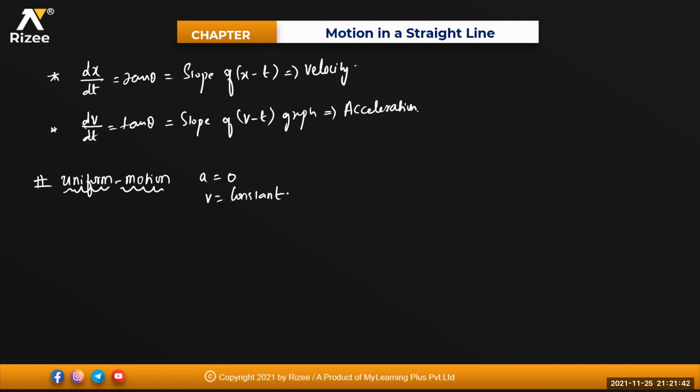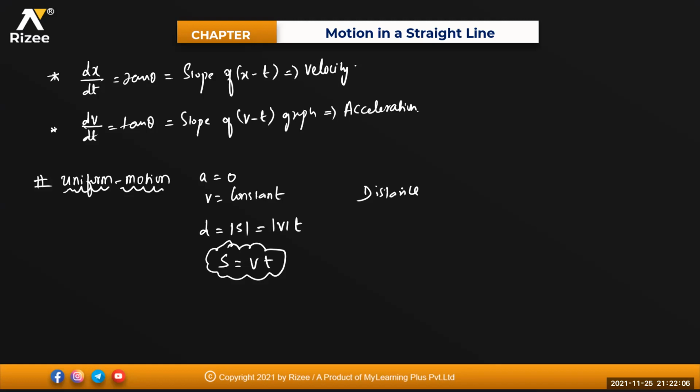So distance or displacement will be equal to how much, beta? Distance or your displacement will be equal to velocity into time. So we write this as S is equal to V into T. In a straight line, distance traveled is equal to how much? Velocity into time. Clear?